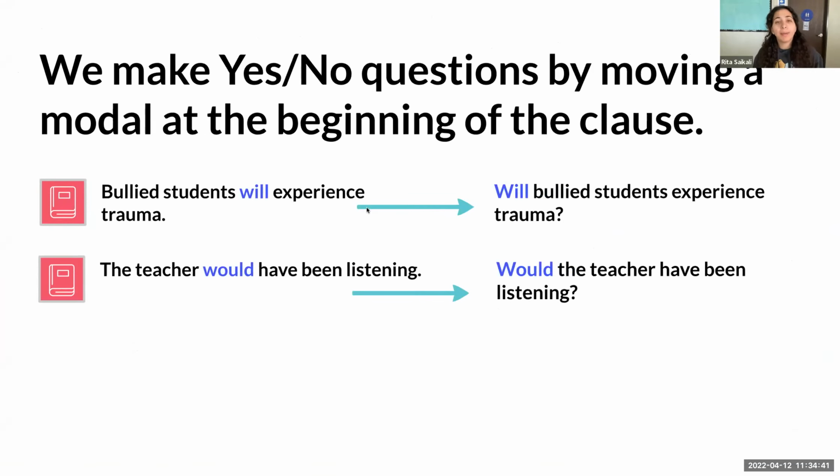All right. We make yes or no questions by moving the modal to the beginning of the clause. So wherever you see one of them, like will or could or should or shall, you move it to the beginning of the clause, and that's what forms the sentence. Students will experience trauma. Bullied students will experience trauma. We then move it to the beginning and it becomes, will bullied students experience trauma?